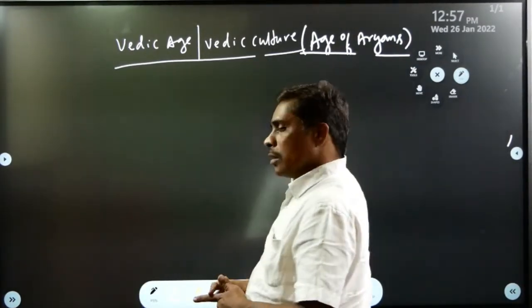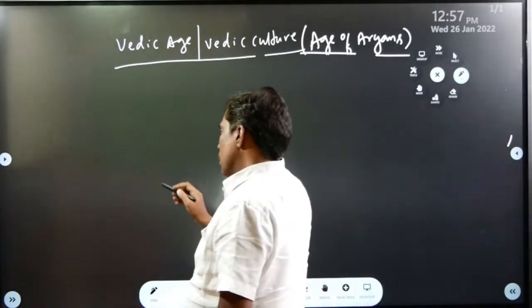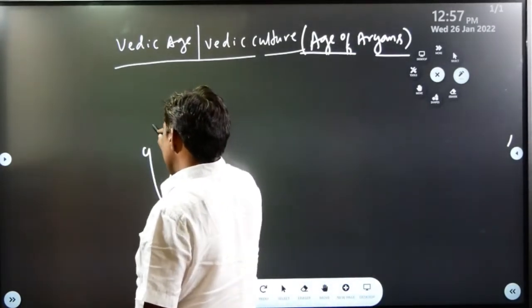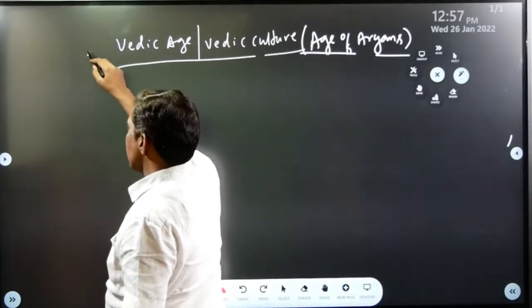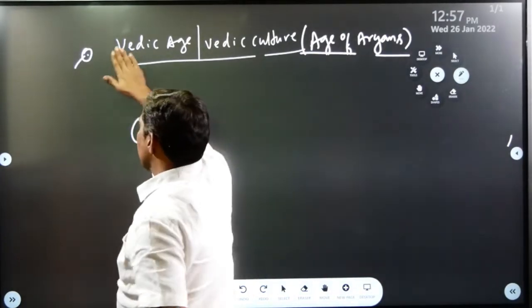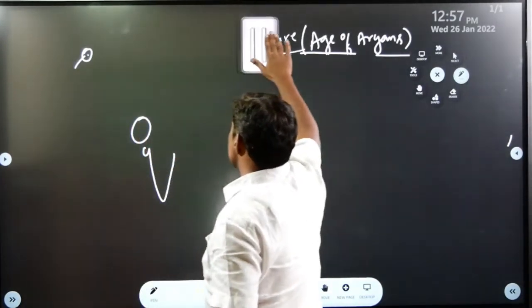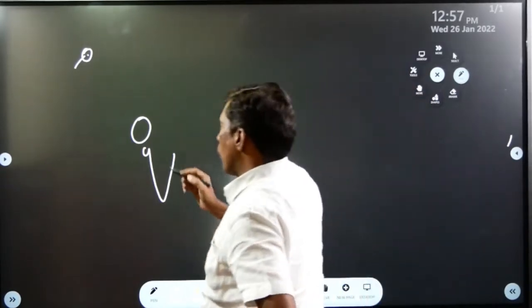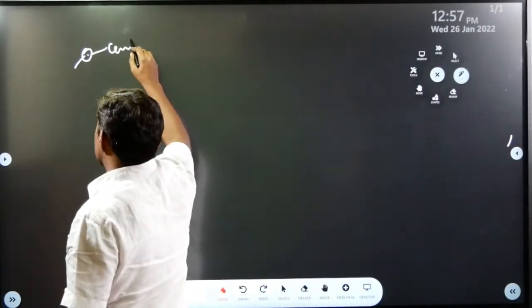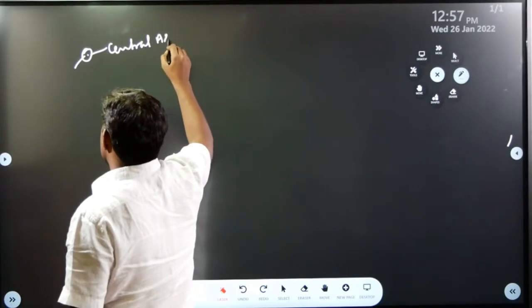Then, see, according to historians, these Vedic Aryans, Rigvedic Aryans, came from Central Asia. They migrated to India from Central Asia.